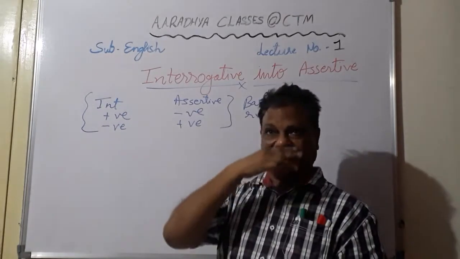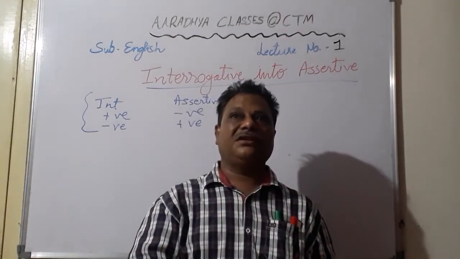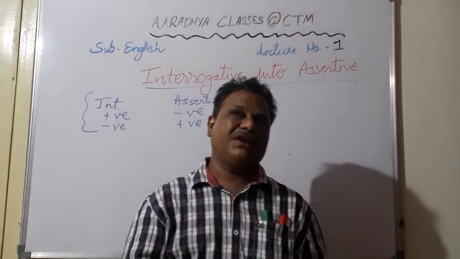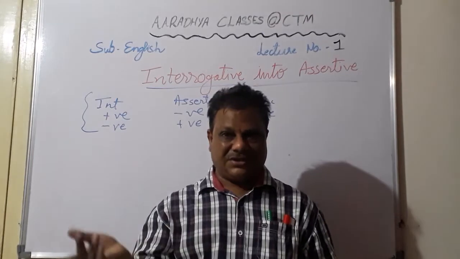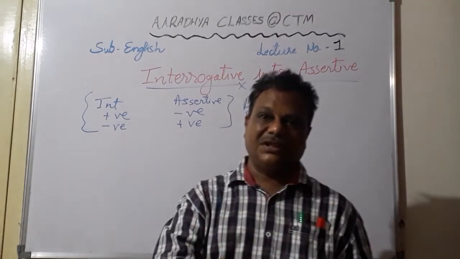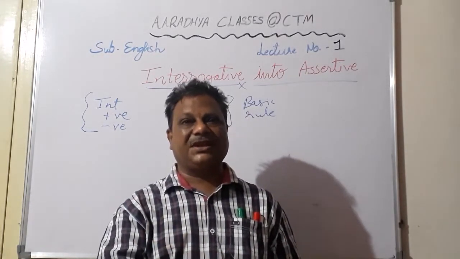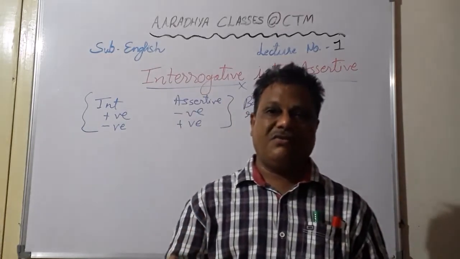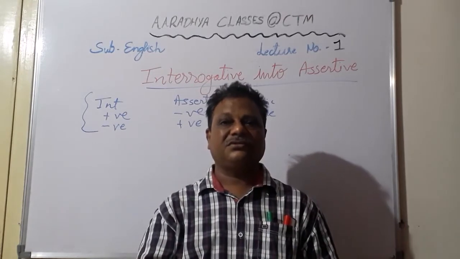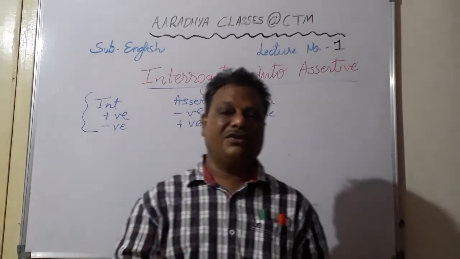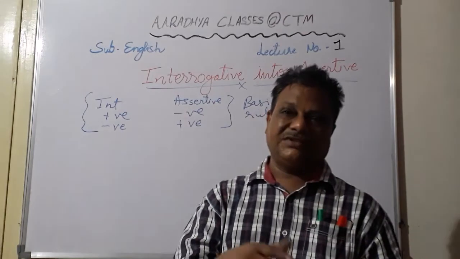Then coming to the interrogative sentences, students, in interrogative sentences there are 2 types. One is yes-no question and another is WH question, but in both we have positive questions as well as negative. For example, are you his lawyer? Wasn't he present in the meeting? So here it is a negative question, a yes-no question. Then WH questions are the questions beginning with who, what, when, where, why, how. They can be positive also, negative also. For example, when do you begin your work? Why don't you come with us? So these are the positive WH questions as well as negative.